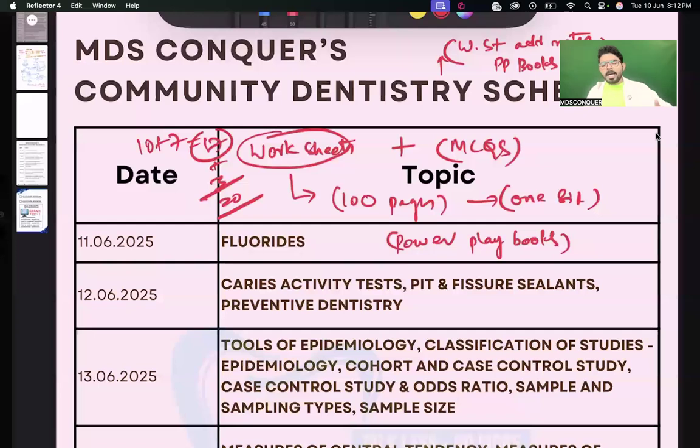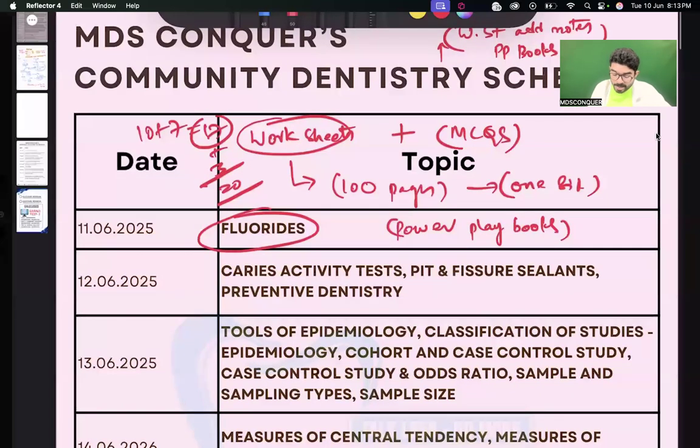If you split community, according to the NEET blueprint, it is community dentistry plus preventive dentistry. What is preventive dentistry? It includes fluorides, caries activity tests, pit and fissure sealants, preventive resin restorative materials, and caries, everything.